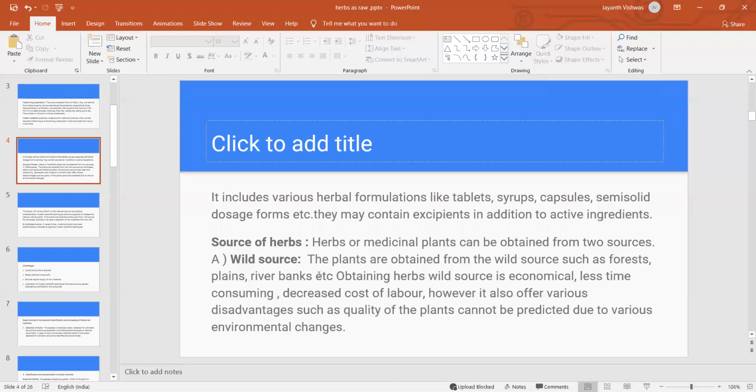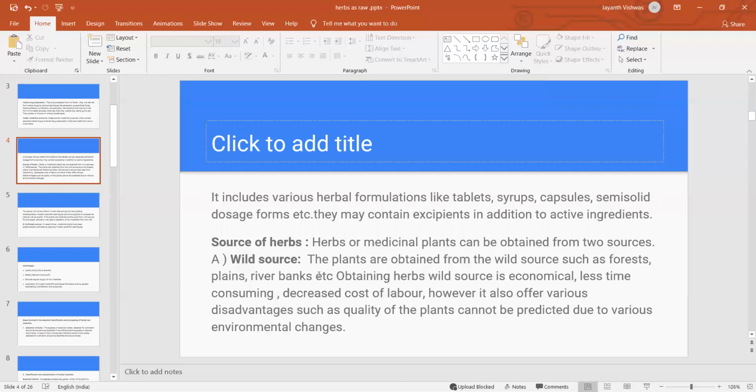In wild source, the plants are obtained from the wild, such as forest, plains, river banks, etc. Obtaining herbs from wild source is economical and less time consuming, with a decreased cost of labor. However, it also has disadvantages, such as the quality of the plants cannot be predicted due to various environmental changes. We are not in a position to supply all the resources.